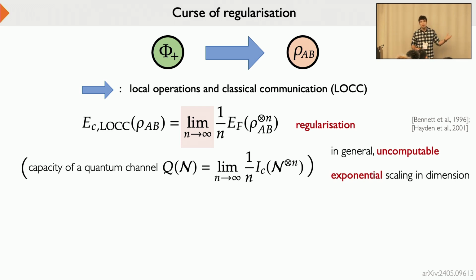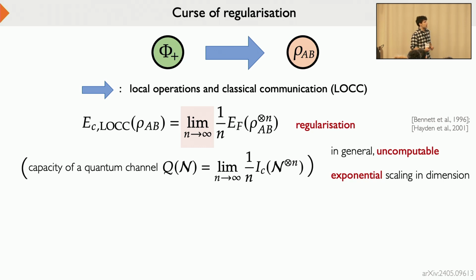Clearly, even if you could compute this EF easily for a single copy, just the fact that you have n copies makes the dimension of the program scale exponentially. So the evaluation of this is essentially impossible, and we cannot even approximate these things well, because if you stop at any level of the hierarchy, the n, then you're not guaranteed to be anywhere close to the actual true value of the limit. So this causes a lot of issues. So we may ask, how can we simplify the setting a bit to get computable, understandable formulas?